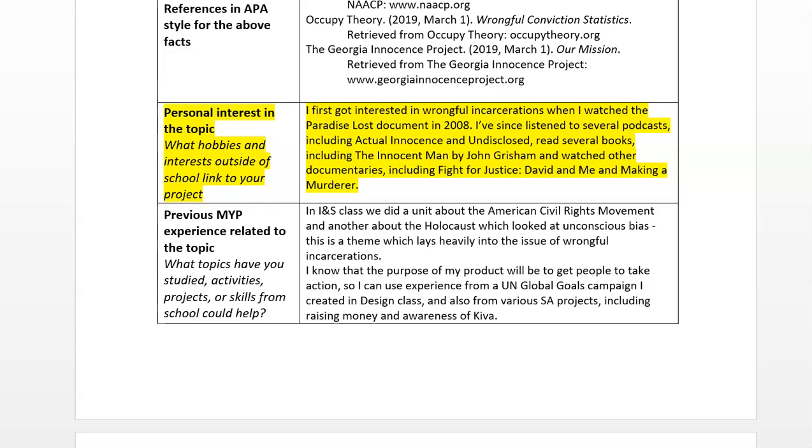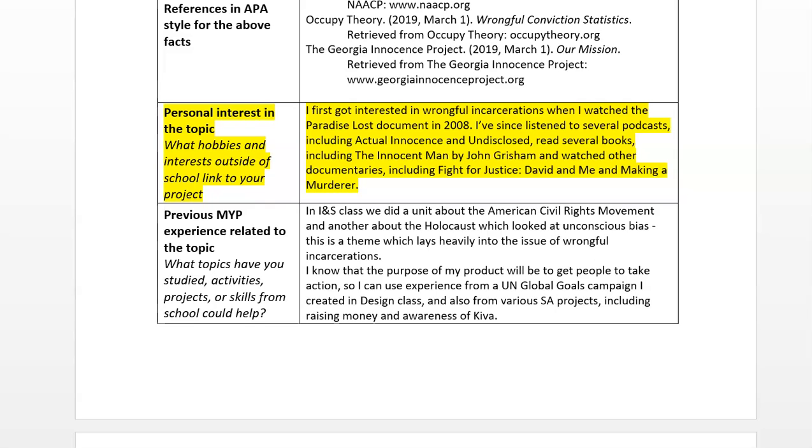This box asks you to explain your personal interest in the topic. For instance, what hobbies and interests outside of school link to the project. Lenny has explained, I first got interested in wrongful incarceration when I watched the Paradise Lost documentary in 2008. I've since listened to several podcasts including Actual Innocence and Undisclosed, read several books including The Innocent Man by John Grisham, and watched other documentaries including Fight for Justice, David and Me, and also Making a Murderer.